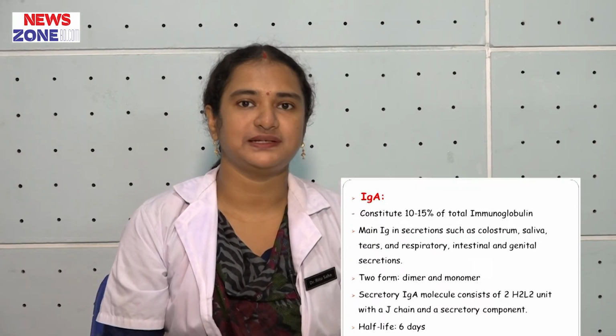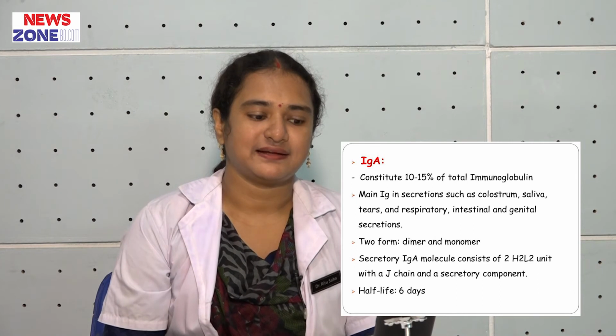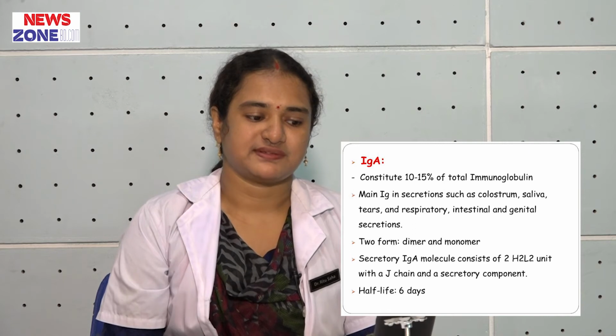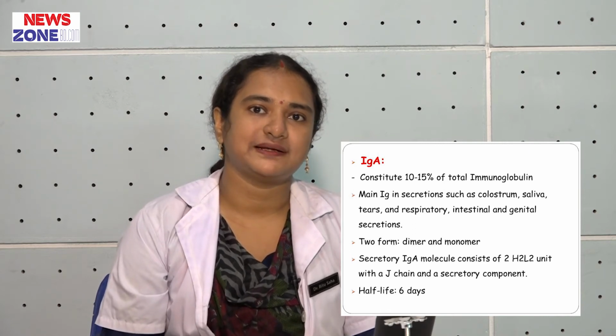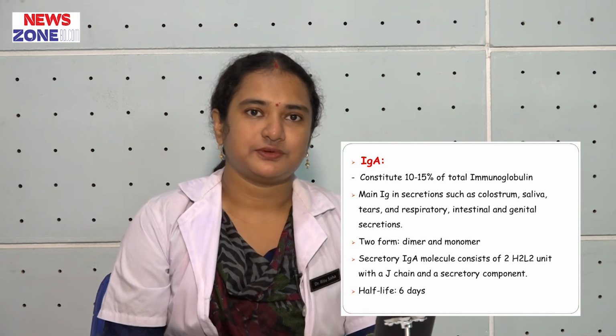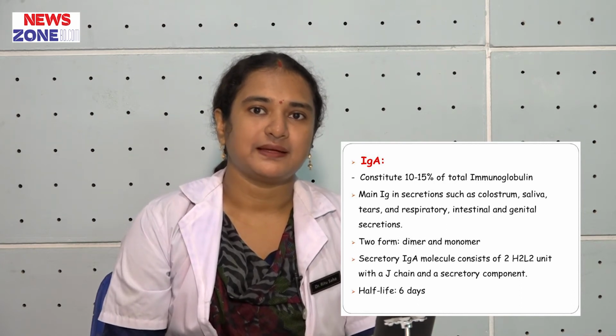Immunoglobulin A. Immunoglobulin A constitutes about 10 to 15% of total immunoglobulin. It is the predominant secretory immunoglobulin, present mainly in colostrum, saliva, tear, respiratory, intestinal and genital secretions. It has two forms, monomeric form and dimeric form. Secretory immunoglobulins remain in dimeric form and in circulation immunoglobulin A remains as monomeric form.